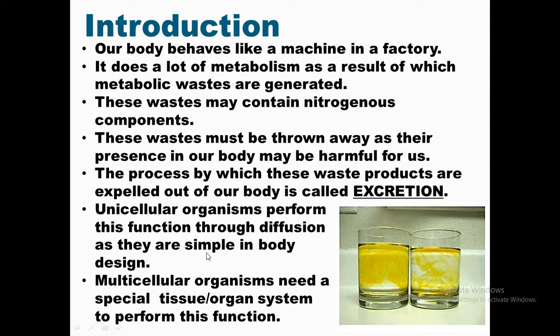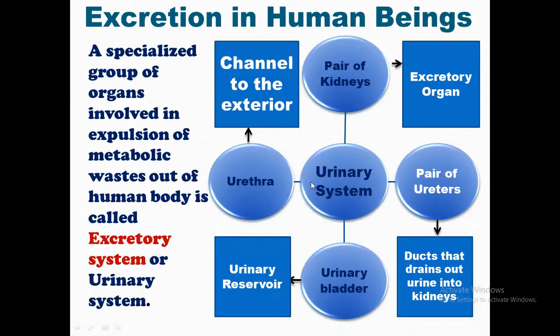So the process of excretion is done by a well organized tissue or organ system. A specialized group of organs involved in the expulsion of metabolic waste out of the human body is called the excretory system. The excretory system may also be called the urinary system. So students, without wasting our time, let's see what our urinary system consists of.